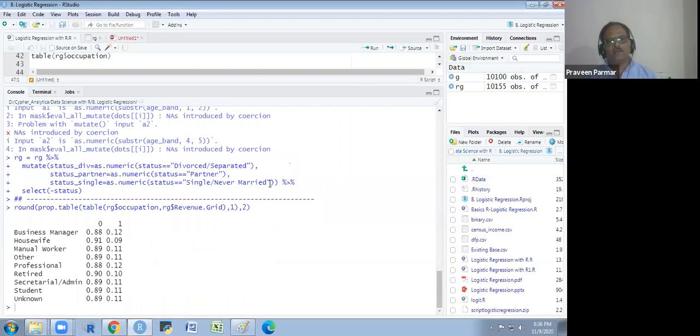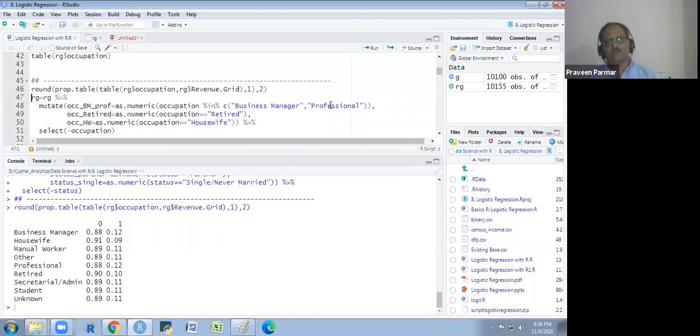So if I show you what I have selected, business manager and professional. Business manager is 0.88. Any one you could choose, either this or this, so I am choosing this one, 0.88. And here you see the 0.88 where I am getting the professional.